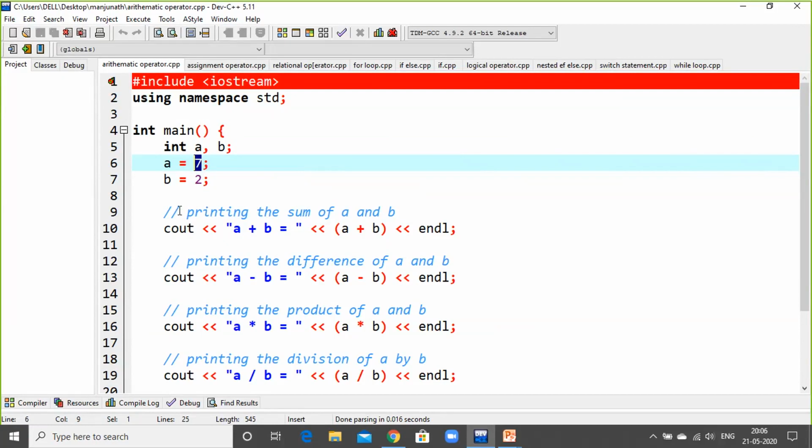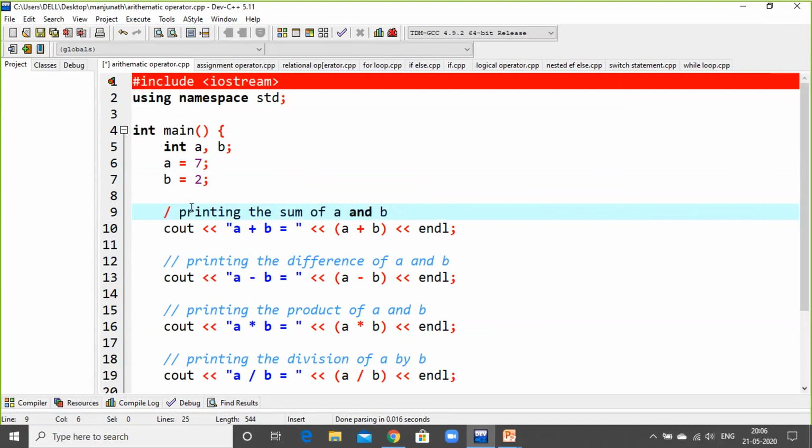Now, I told you about the comments. Double slash comments are in passive mode. If you remove one slash, it will become active mode, and if you put one more slash, it will be passive mode. If you remove one, the compiler can read the syntax. If you put one more, the compiler cannot read the syntax, and it will be treated as a comment for the user to understand the program or a particular syntax.